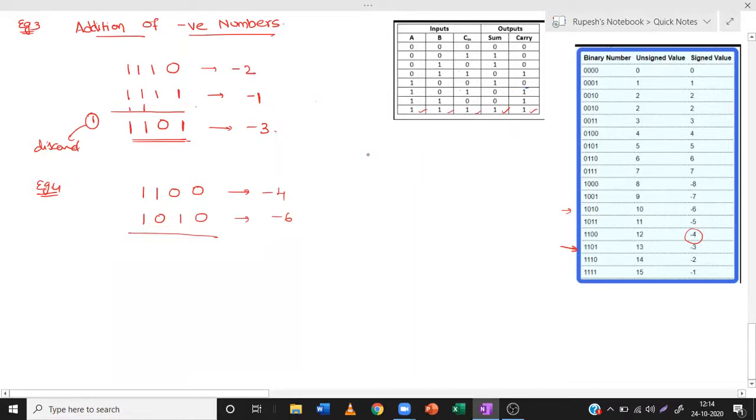If we take the range again, a 4-digit number can accommodate only minus 8 to plus 7, as shown by this table. We should get minus 10, but let us see what we will get. 0 plus 0 is 0. This 1, 1. 1 plus 1 is 1 and carry will be 1. So carry we will discard. 1110. What does it correspond to? Minus 2.